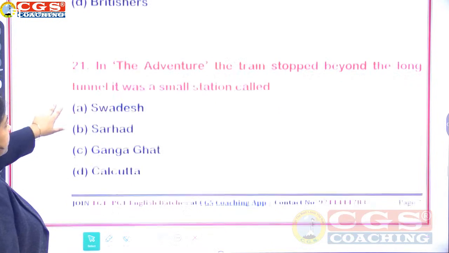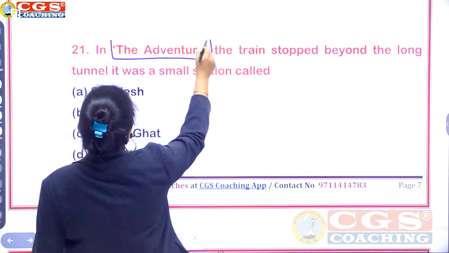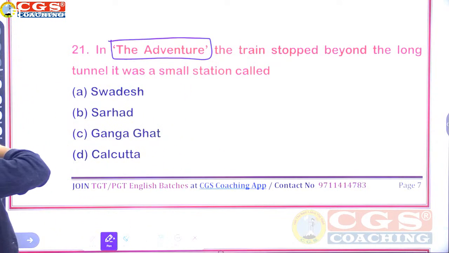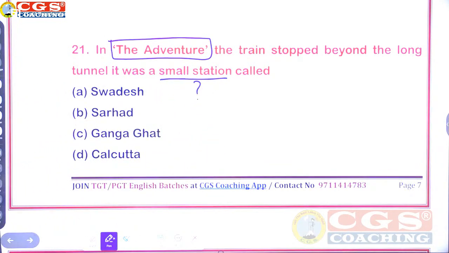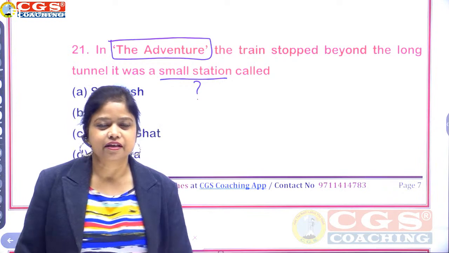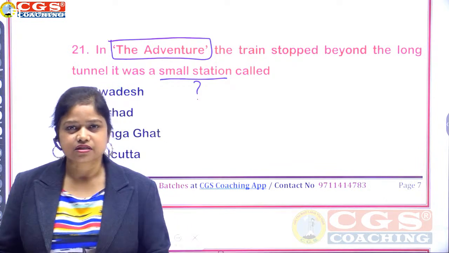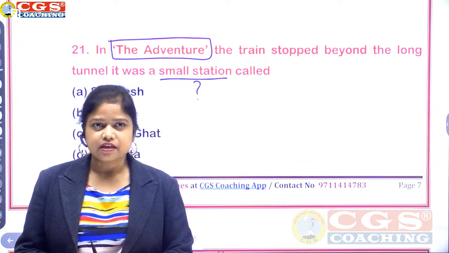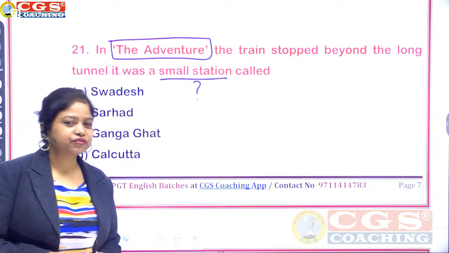21. In the adventure, the train stopped beyond the long tunnel. So your chapter, the adventure, the train stopped beyond the long tunnel. It was a small station called. You have to identify this small station. Swadesh, Sarhad, Ganga Ghat, Calcutta. You have to tell the name of that small station. And please also observe your marks as we go, out of these 30 questions how many you have answered correctly. And please share, when our class is over, in the end, please share your scores. How much out of 30?